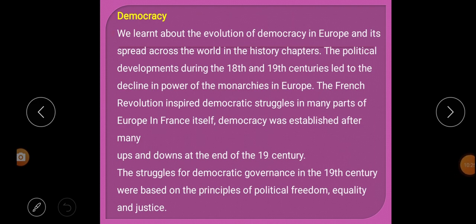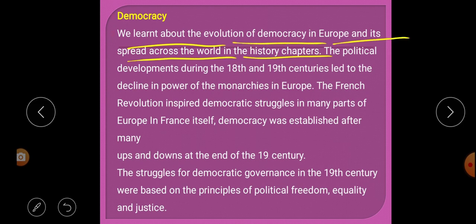Our first topic is democracy. We learned about the evolution of democracy in Europe and its spread across the world in the history chapter. In the history chapter, we have learned how democracy began in Europe, and how it spread throughout the world. Understood?